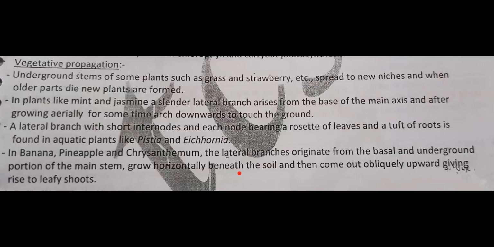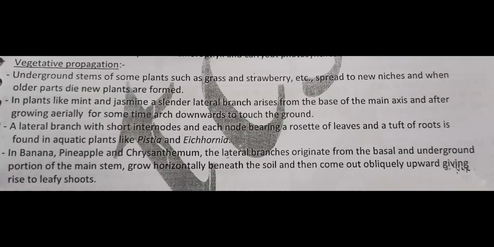Next, banana, pineapple, chrysanthemum, three plants. In that, a lateral branch originates from the basal and underground portion of the main stem, which first grows horizontally, then comes out obliquely upward and forms a leafy shoot that we call the sucker. Clear? Vegetative propagation, modifications of stem.